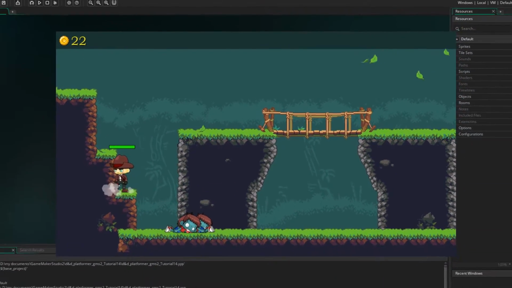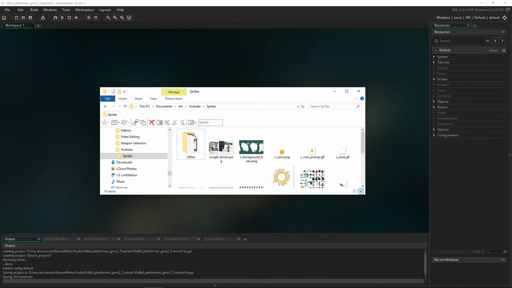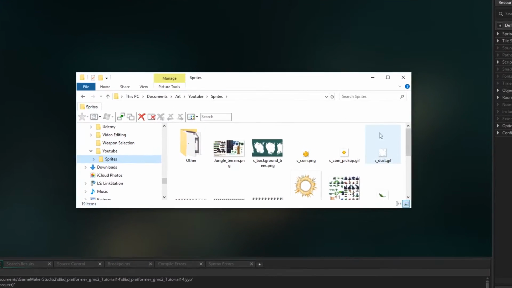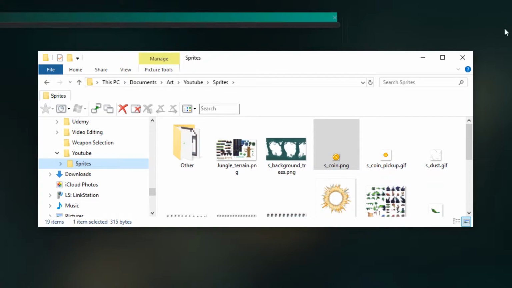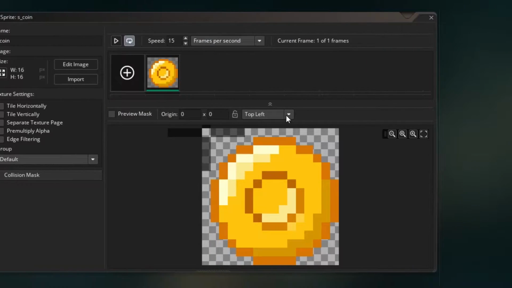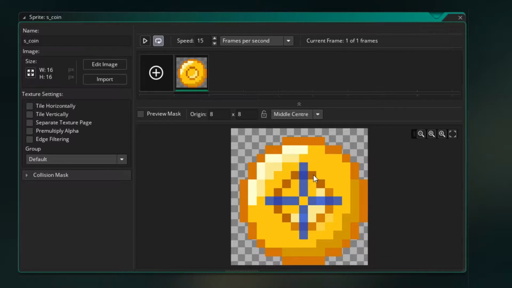So let's get started. In the description, you'll find a sprites package and you'll be able to download that and unzip it, and that will contain the sprites for the project. What we're going to drag in is the s_coin image. So I'm just going to drag it into Gamemaker and that'll bring the sprite in. And I'm going to make sure that we middle center the origin for the coin.